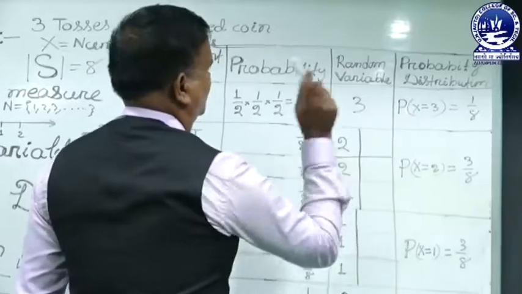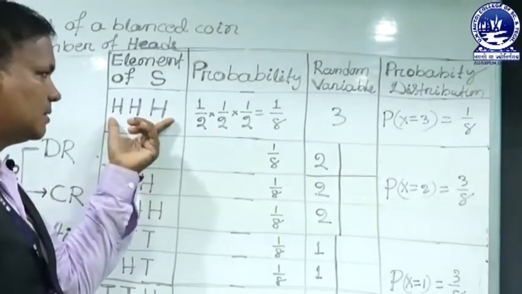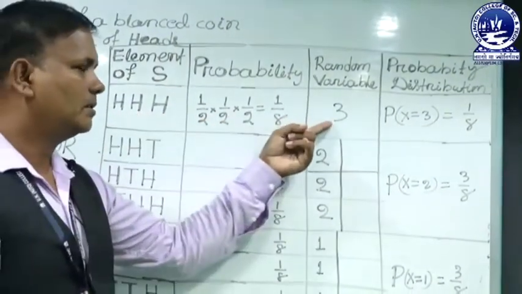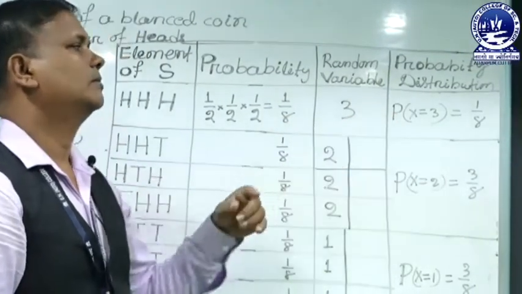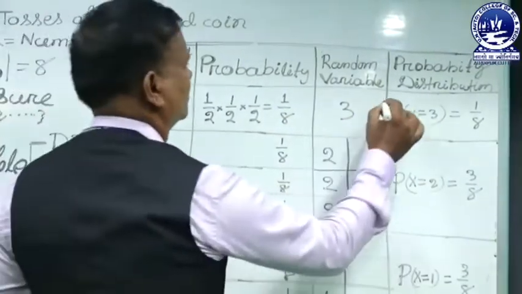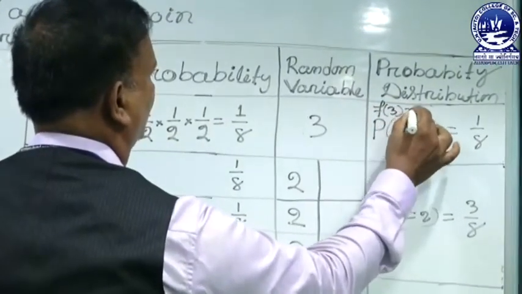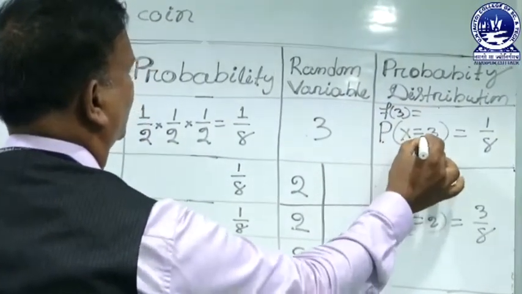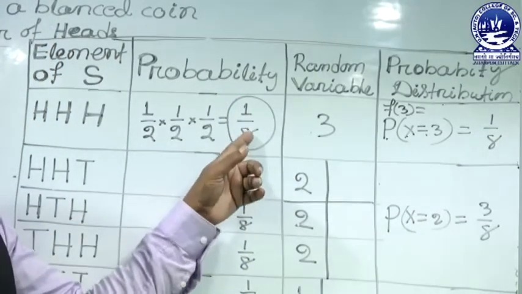Here is the probability distribution. In the first case there are 3 heads, so the random variable is 3. The probability distribution f of 3 is equal to the probability of X equal to 3, that is 1 by 8. Already we have found that 1 by 8 is the probability.